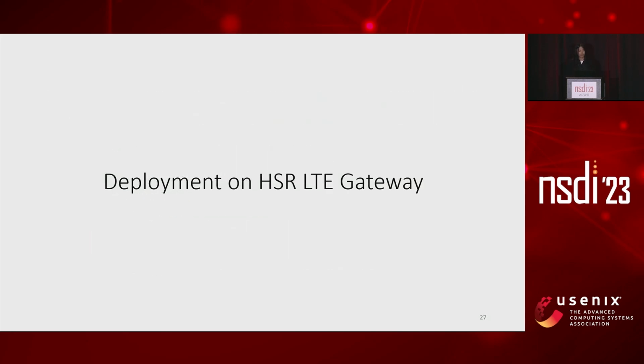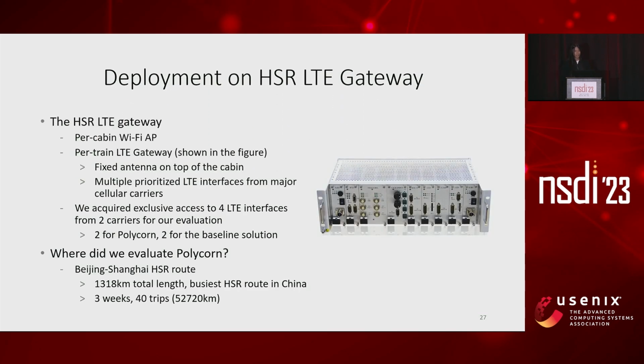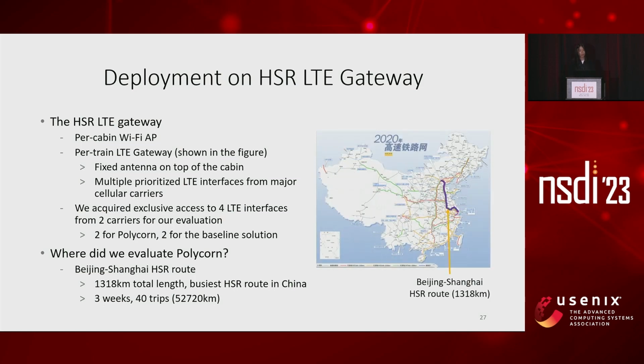Here, we introduce the runtime environment of POLYCORN. We deployed POLYCORN on the HSR LTE gateway, as shown in the figure, for our evaluation. It also provides the HSR public Wi-Fi service to passengers. To avoid interfering with passengers' traffic, we acquired exclusive access to 4 interfaces from 2 carriers. We evaluated POLYCORN's performance on the Beijing to Shanghai HSR route, the busiest HSR route in China. In 40 trips, we evaluated POLYCORN's performance gain and repeated all our test cases 50 times.